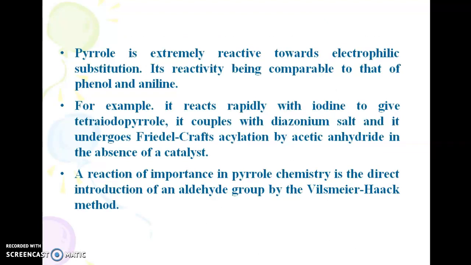Its reactivity is comparable to that of phenol and aniline. It reacts rapidly with iodine to give tetraiodopyrrole. Then it couples with diazonium salt and it undergoes Friedel-Crafts acylation by acetic anhydride in the absence of a catalyst.